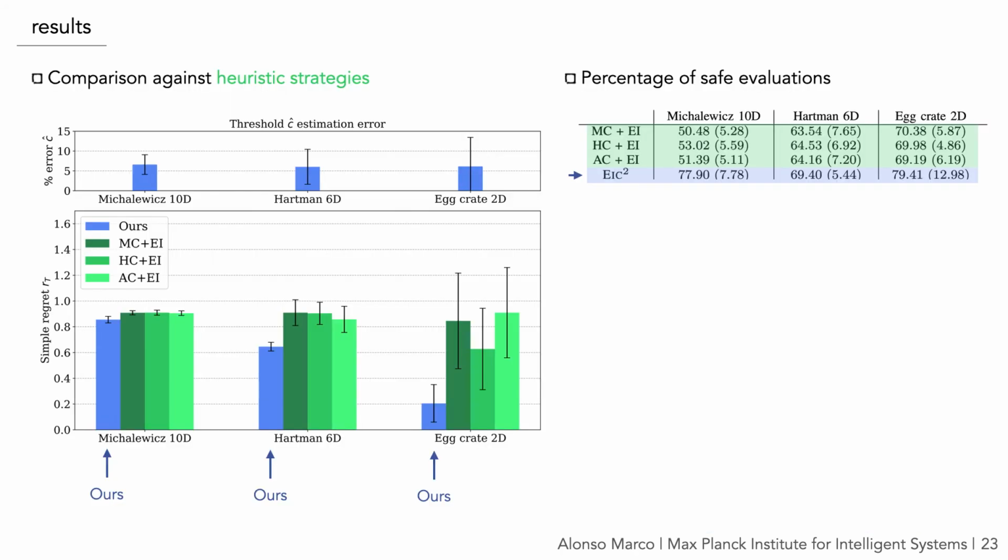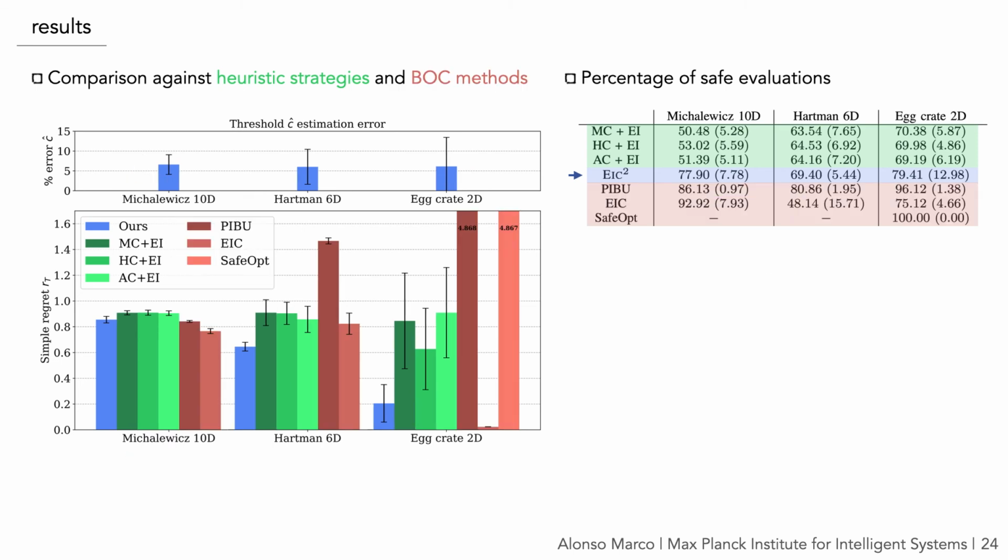We also compare our method in numerical benchmarks against heuristic strategies that are often used in robot learning papers. These heuristics use user-defined penalties to represent these failure cases. In general, our method achieves lower regret in all cases in 2, 6, and 10-dimensional benchmarks. It also estimates the constraint threshold with a small error. And in the same way, it finds a higher number of safe evaluations than alternative heuristics.